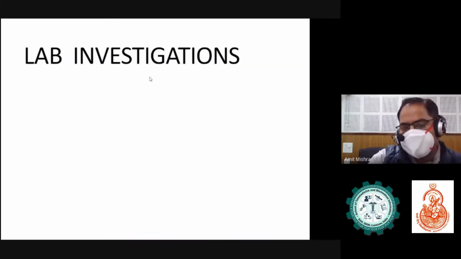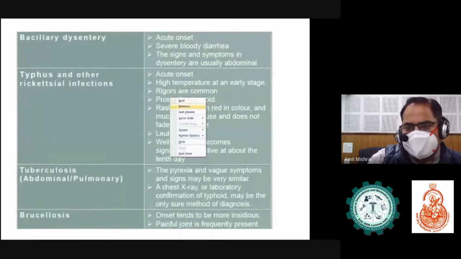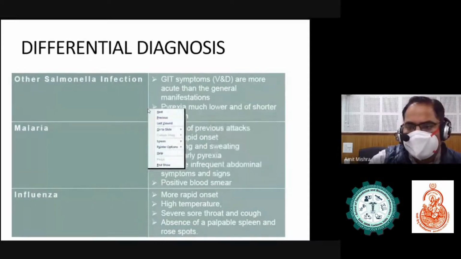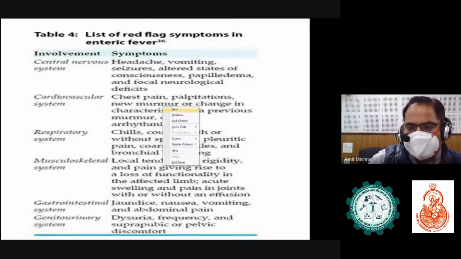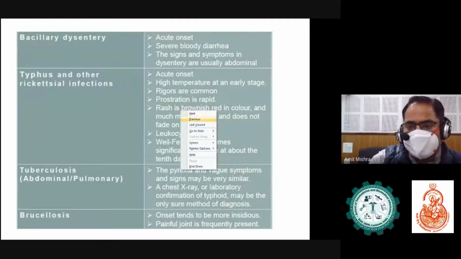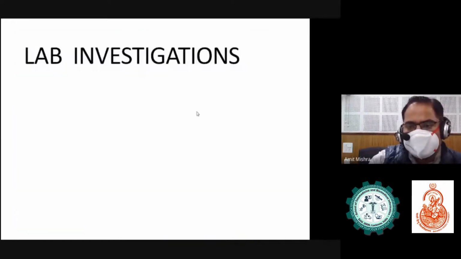These are basically the differential diagnoses. You can just see again: other than Salmonella typhi and paratyphi, other salmonella can present with GI symptoms with a short duration of fever. Malaria, influenza, other rickettsial diseases like typhus, scrub typhus, brucellosis, tuberculosis, these all can mimic enteric fever. How can we diagnose a case of enteric fever?